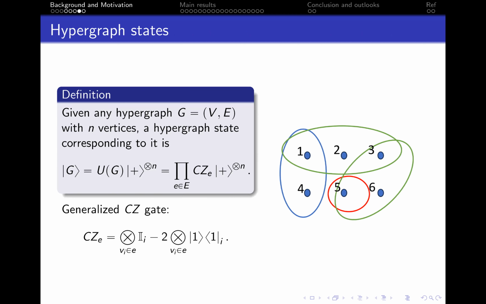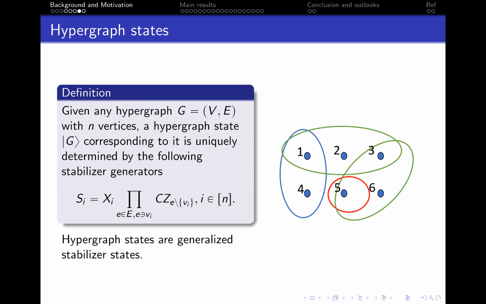Their definition needs non-Clifford gates, generalized CZ gates. Similar to graph states, each vertex corresponds to a plus qubit, and each hyperedge implies a generalized CZ gate on the corresponding qubits. As the figure shows, one-qubit edges are just Z gates, two-qubit edges are CZ gates, three-qubit edges are CCZ gates, and so on.